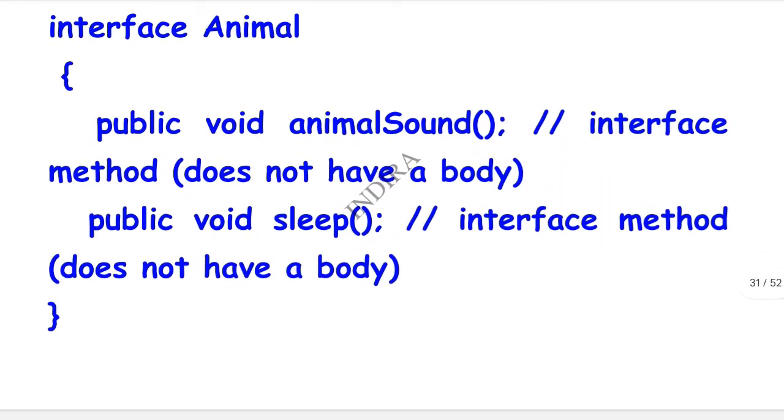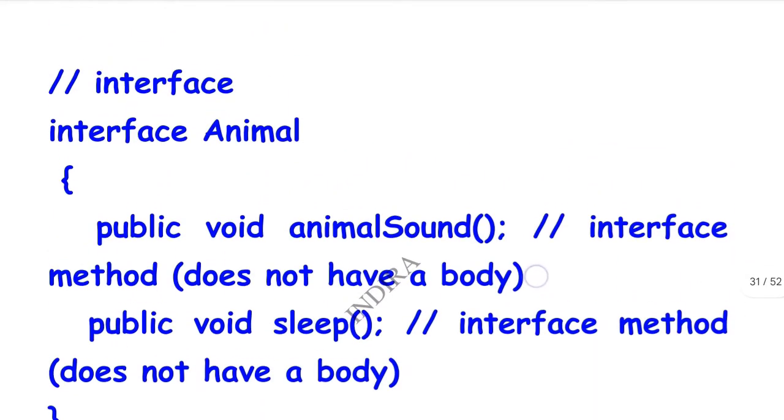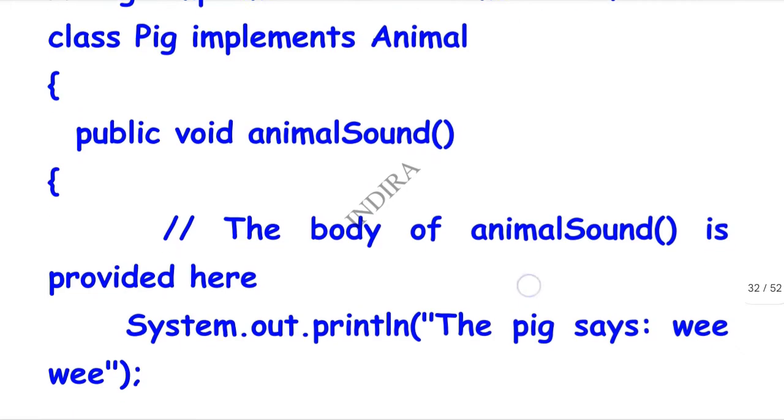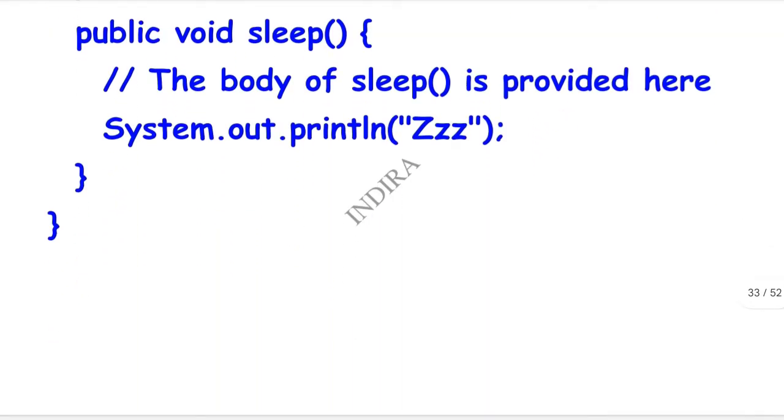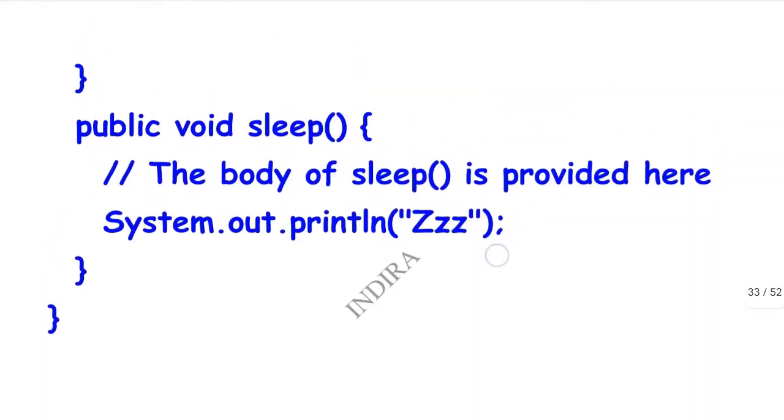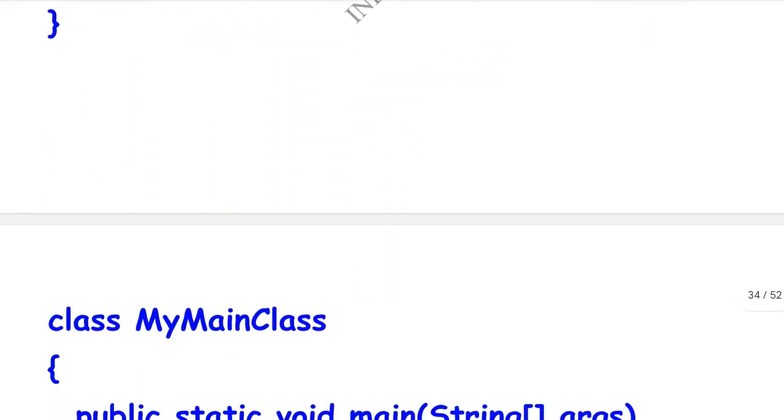If you want to execute the keyword implementation, we can use this program.